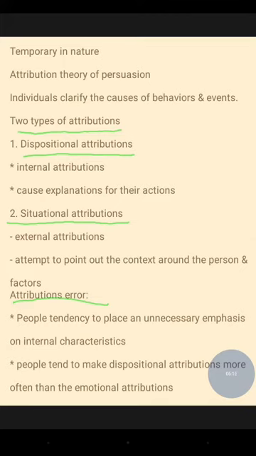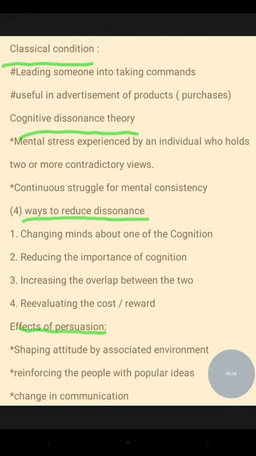People tend to place unnecessary emphasis on internal characteristics, and they make dispositional attributions more often than situational attributions. So they mostly tend towards dispositional attributions. Let's begin with classical conditioning. This is another theory. Classical means traditional, leading someone into taking commands, and it is useful in the advertisement of products for purchasing. So for purchasing any goods, in the sense of advertisement, we can use classical conditioning.